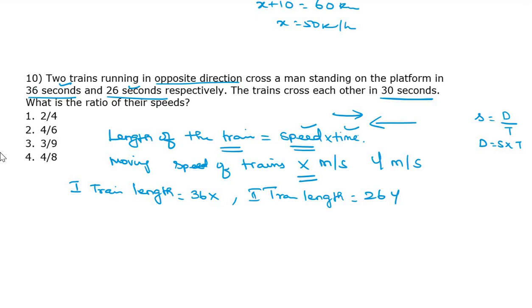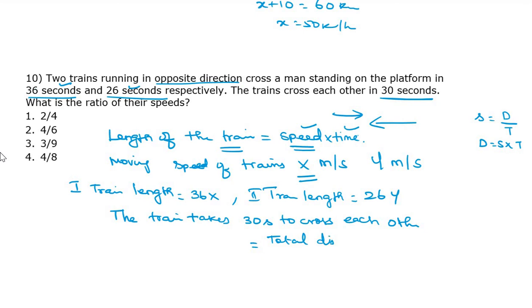Okay. Time taken is given, 30 seconds to cross. The trains take 30 seconds to cross each other. Okay. So this one is equal to, how they find out, total distance divided by relative speed.